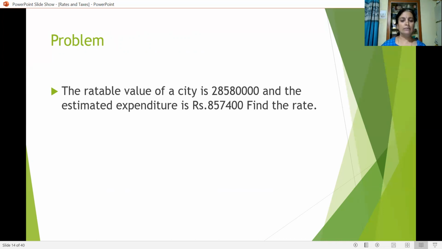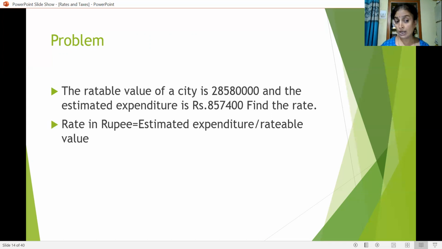That is 2 crore 85 lakh 80,000, and the estimated expenditure is 8 lakh 57,400. Here we are supposed to calculate the rate. So how to calculate the rate? Rate in rupees is equal to estimated expenditure divided by rateable value.